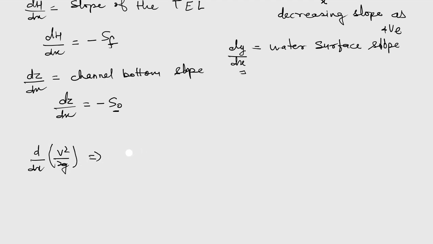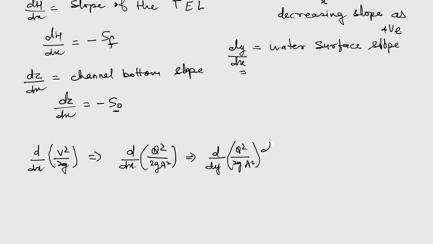For a given discharge, we can write it as d/dx (q²/2gA²), and then break it as d/dy (q²/2gA²) multiplied by dy/dx. The discharge will be constant and only the depth y will vary, so we can write it as minus 2q²/2gA³ dA/dy multiplied by dy/dx.